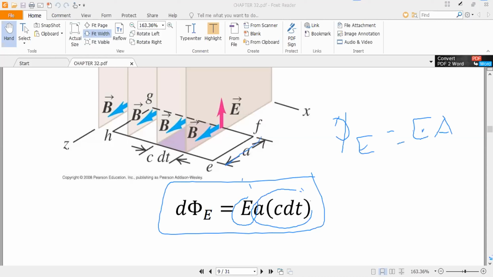We are calculating the area of this square, length into width, so we multiply E A c dt. This is the flux across that square.